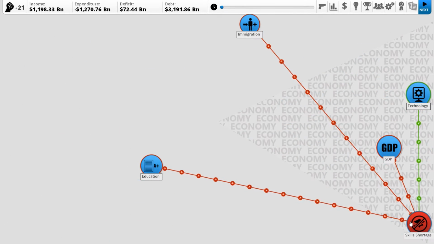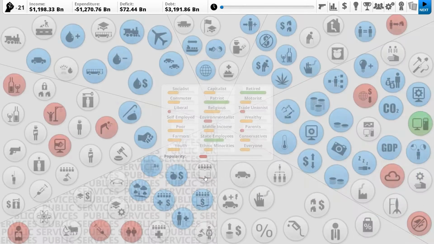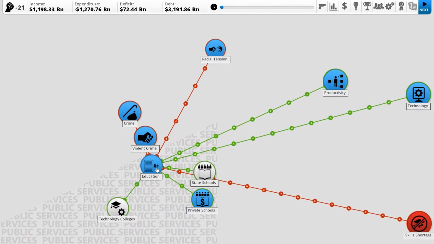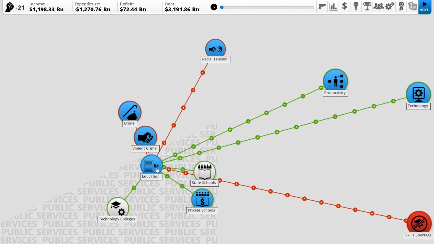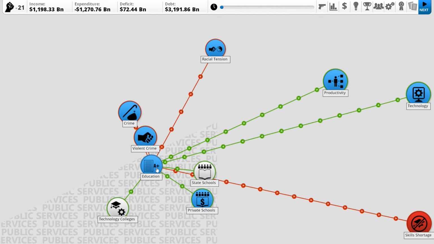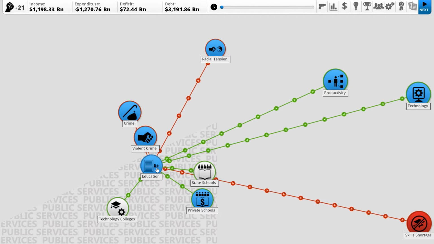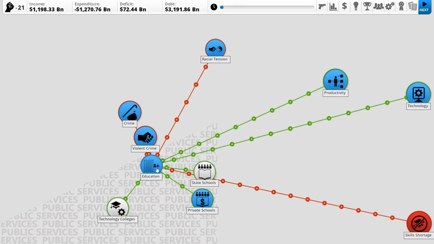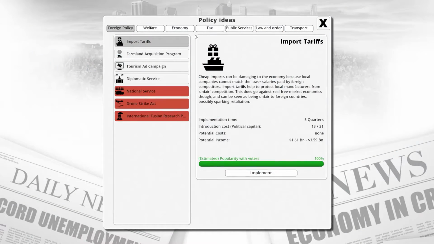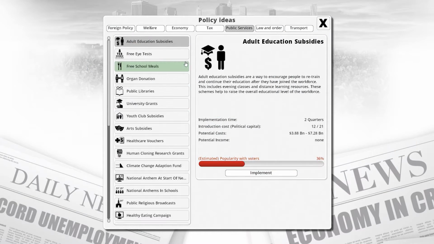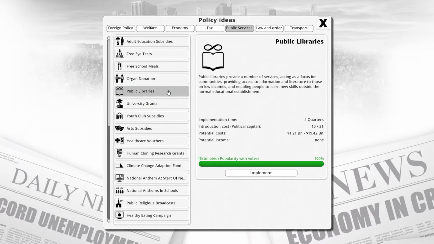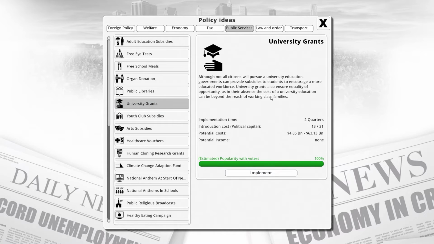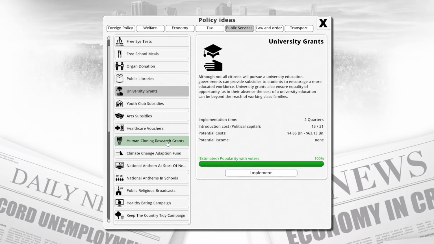Skills shortage. Technology increases it, but education decreases it. Is there anything in education we could do to maybe get a few of these things done? Okay, state schools and private schools both feed into this, as do technology colleges. Is there any education ones we may want to have a look at? So public services, probably. Public libraries could be a good one. That would give a lot more education just for free. Adult education subsidies. University grants as well could help fix a lot of our issues. It costs a lot of money, but it could fix a lot of our issues.